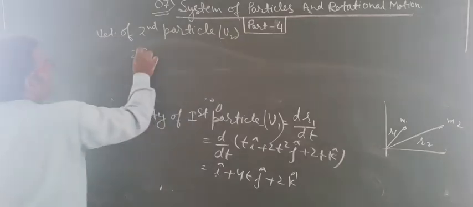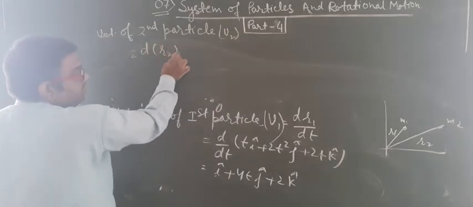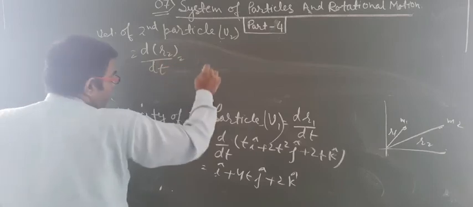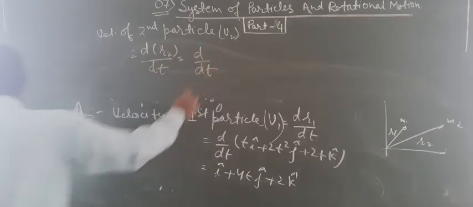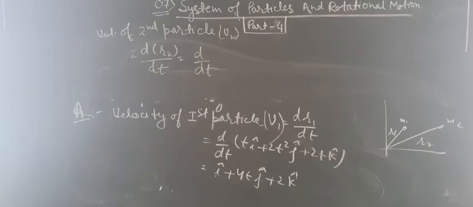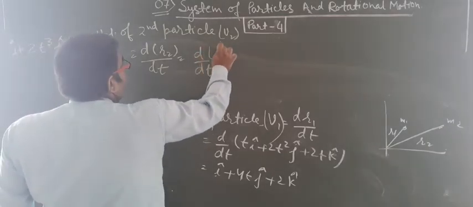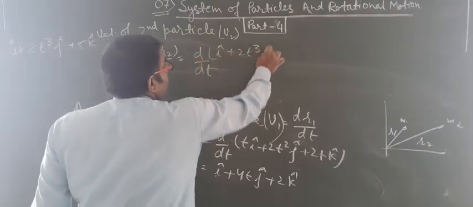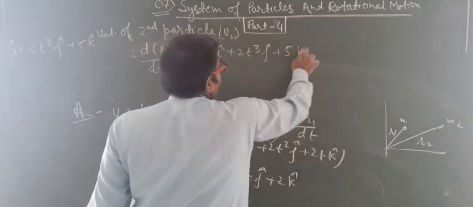So the velocity of the second particle is v2, written as dr2 upon dt, and the value of r2 is given as i cap plus 2t cube j cap plus 5k cap.